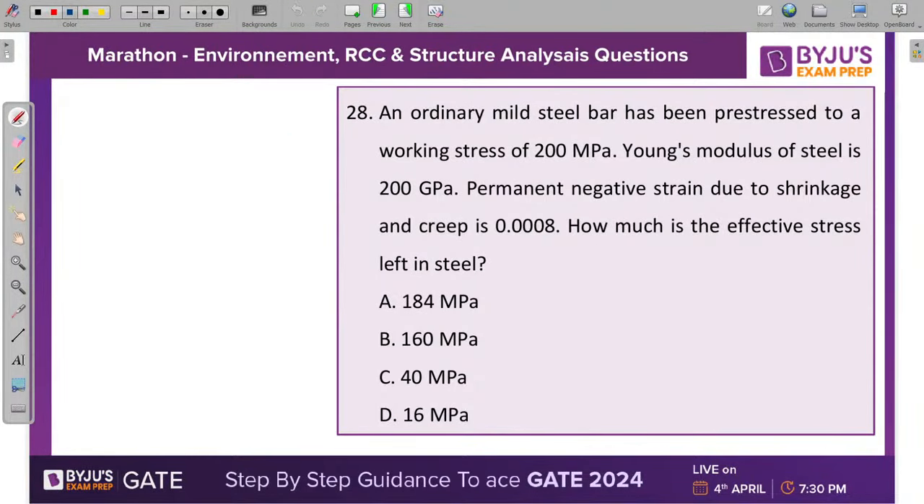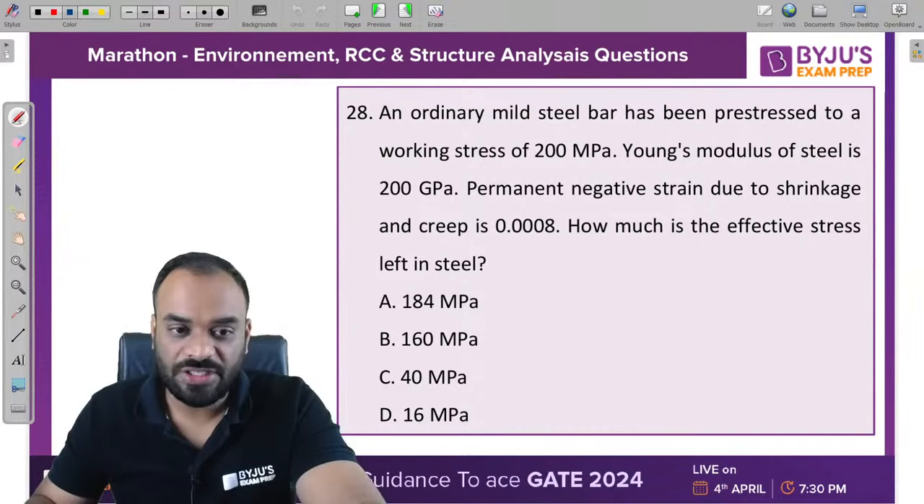Let me come back. Now we have only a few questions, I think 2 or 3 questions guys. Let's complete it quickly. 2 से 3 question और है बस.